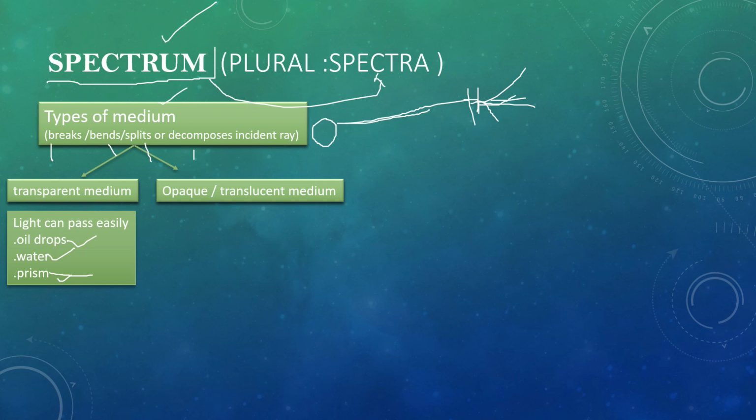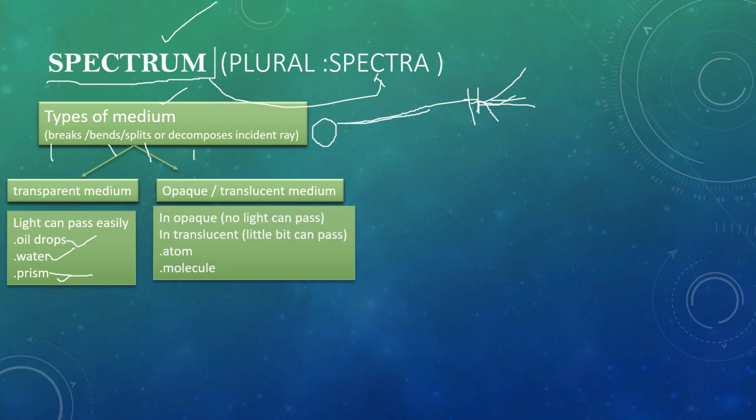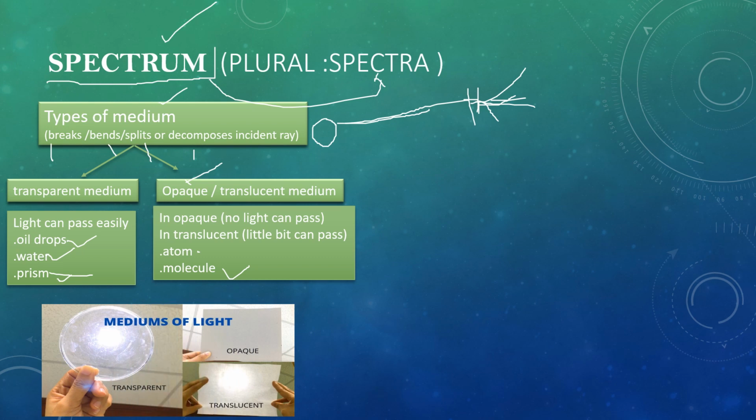Next is the opaque or translucent medium. Opaque means the medium which does not allow any type of light to pass. In translucent, some of the light passes, but mostly does not pass clearly, like atoms and molecules. This is an example of a transparent one, and this is an example of opaque. Here the light does not pass. And this is the example of translucent, normal paper, through which light can easily pass.